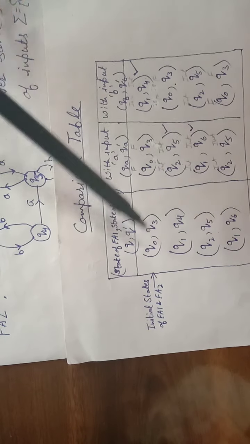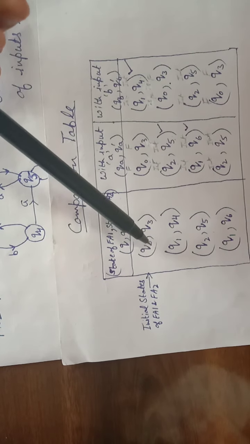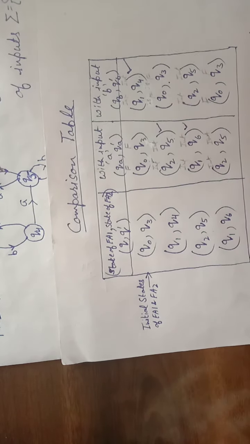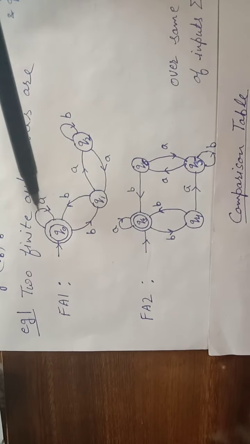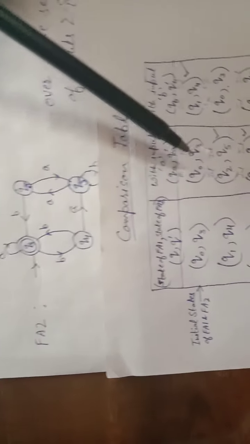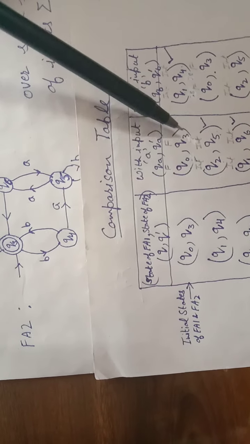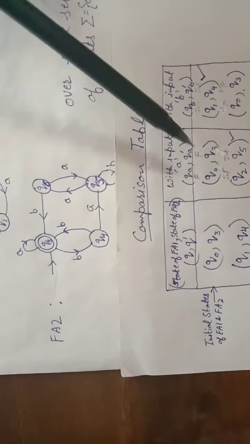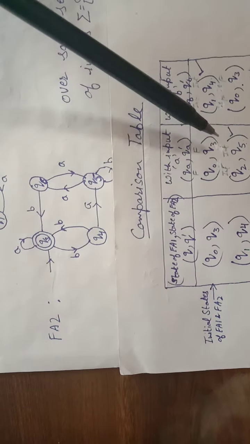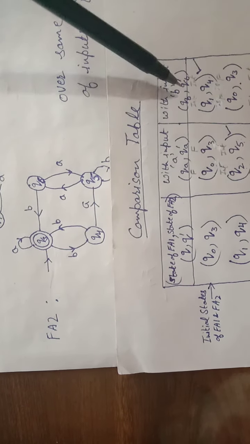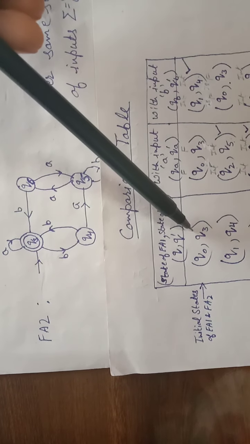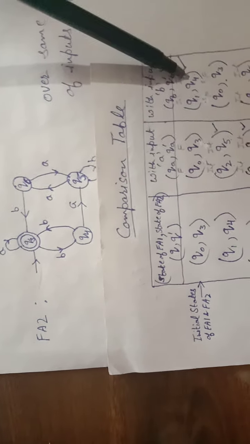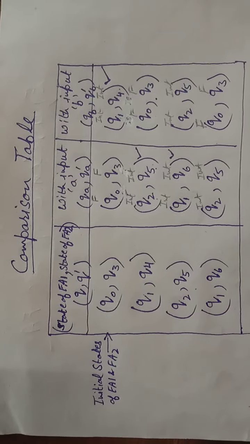So we start from this. Now, from the graph you can see Q0 moves to Q0 with A input. So here I have written Q0. Similarly, Q2 with A input, Q3 moves to Q3. Now with B input, Q0 moves to Q1 and Q3 moves to Q4 with B input.